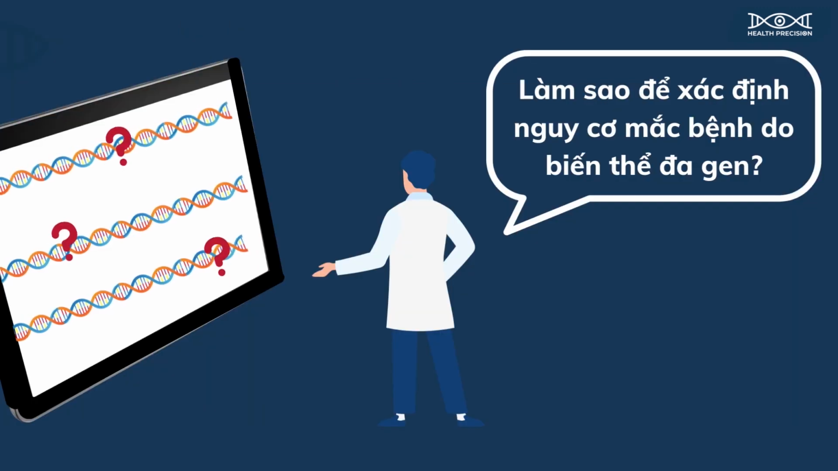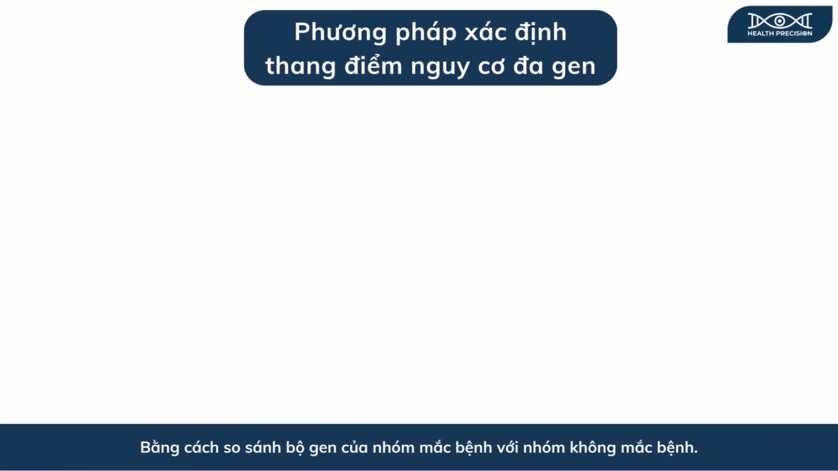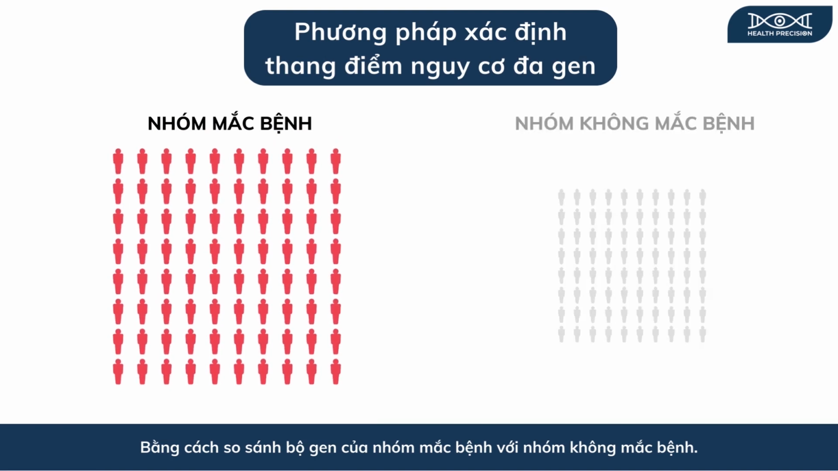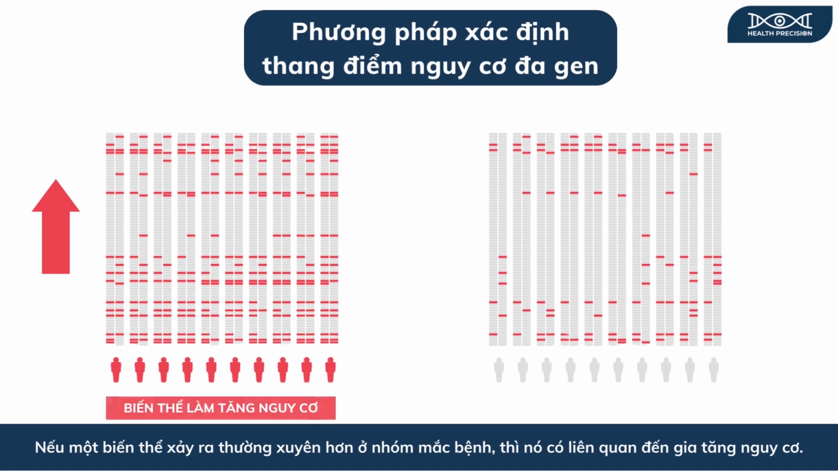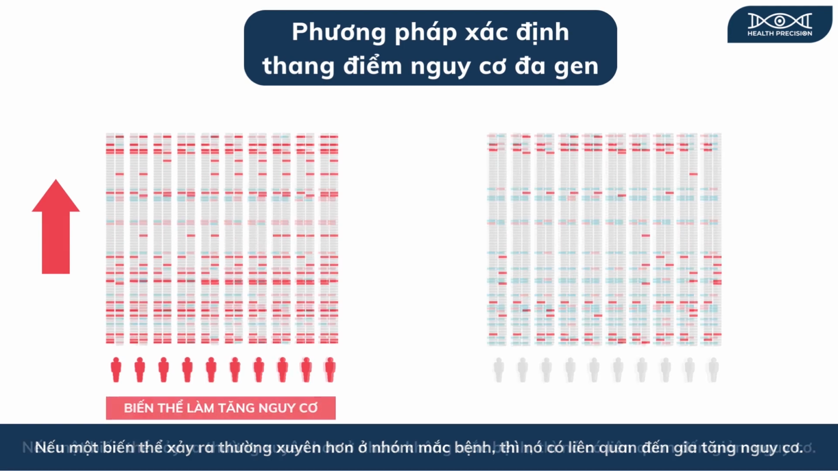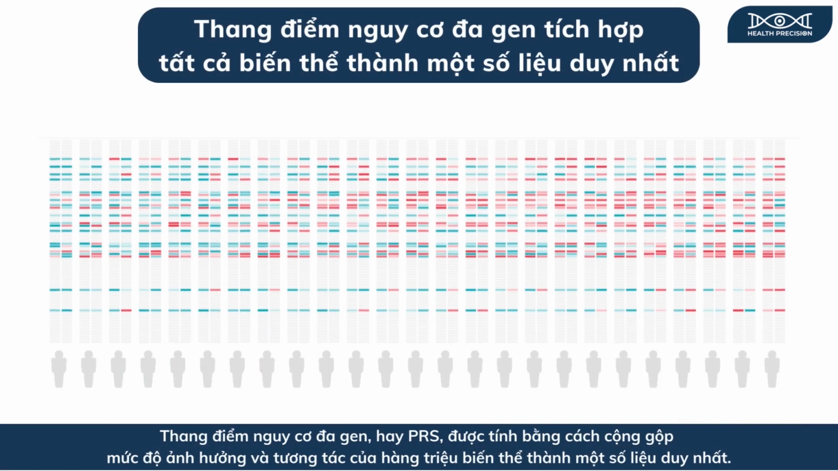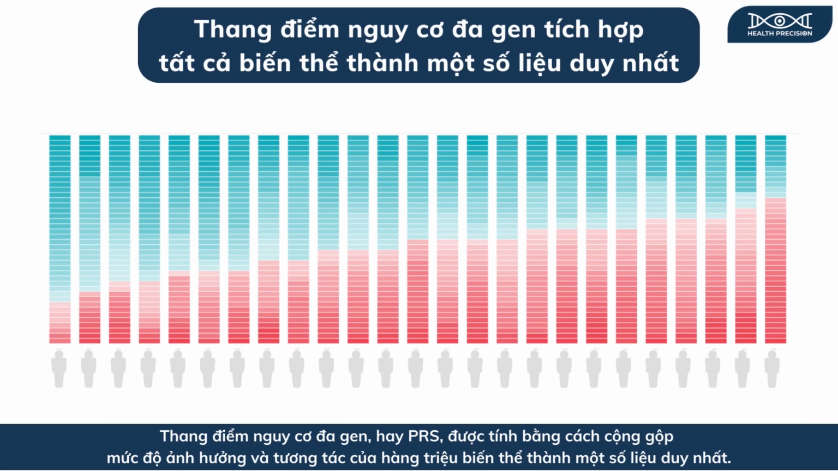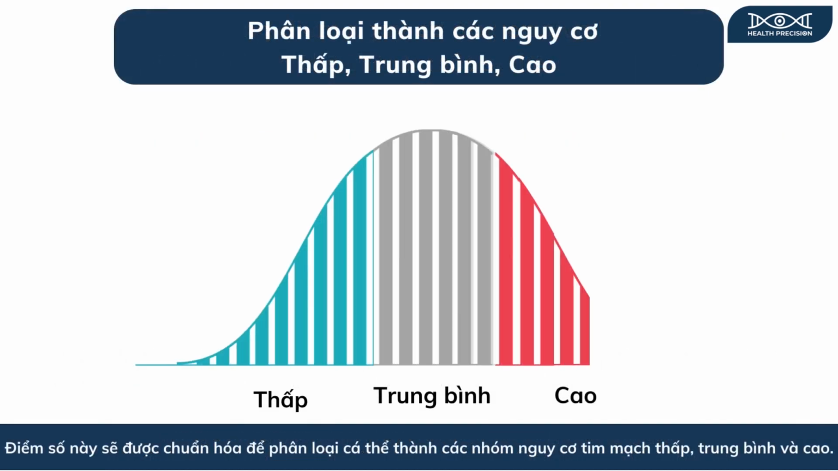So, how do we determine the risk of disease due to polygenic variants? By comparing the genetic codes of people with a disease to people without a disease. If a genetic variant occurs more frequently in the disease group, it's associated with increased risk. If a variant occurs more often in people without a disease, it's linked to reduced risk. The Polygenic Risk Score, or PRS, is computed by aggregating the effects and interactions of millions of variants into a single figure. This score is subsequently standardized to classify individuals into low, medium, or high-risk groups.